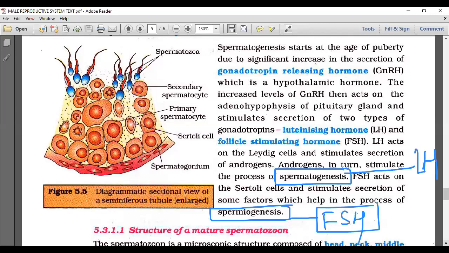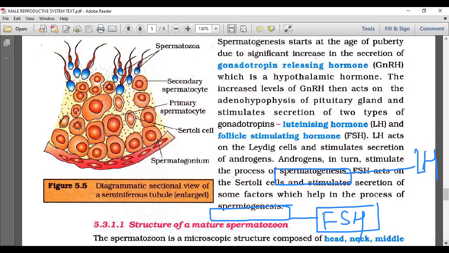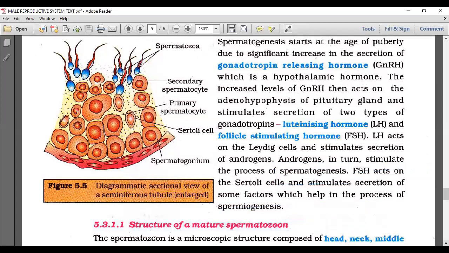This is the hormonal involvement in the case of male. And now let's go through the production of sperms.